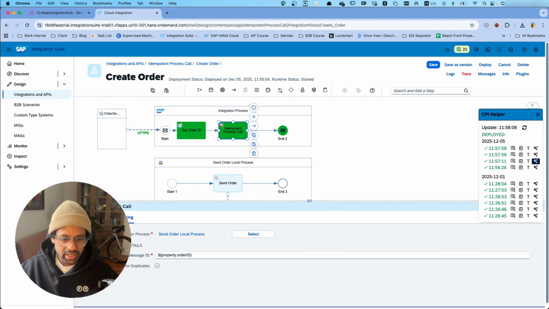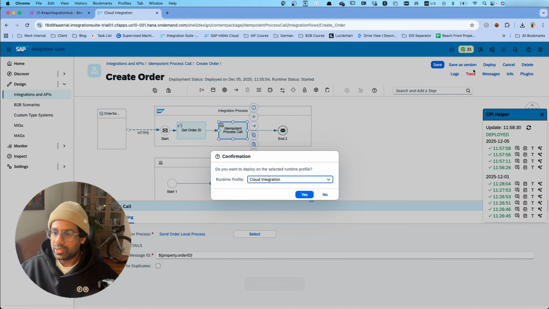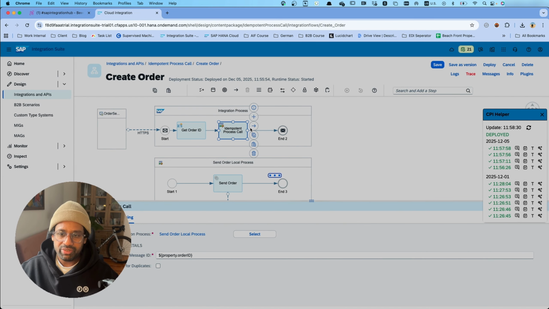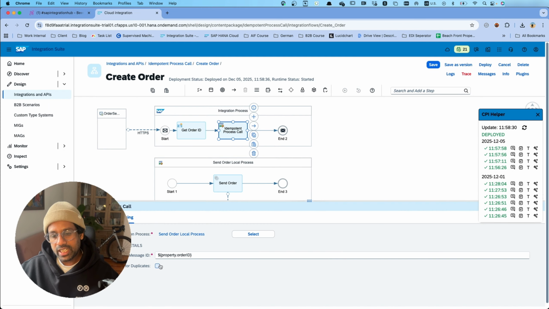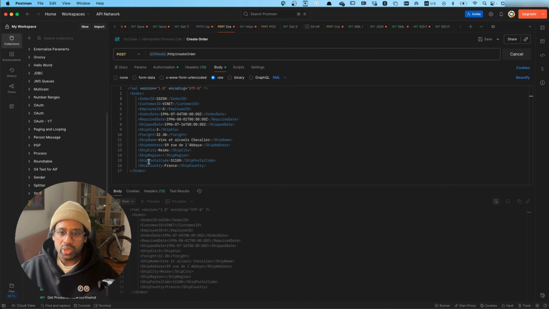So we tested this out with this skip process call for duplicates activated. But if you deactivate this, you will notice that the message actually gets delivered even if it's a duplicate. So when you don't select this option, what happens is even if the idempotent process call identifies it as a duplicate message, it will still execute the local integration process. So for example, now let's send the same order again.